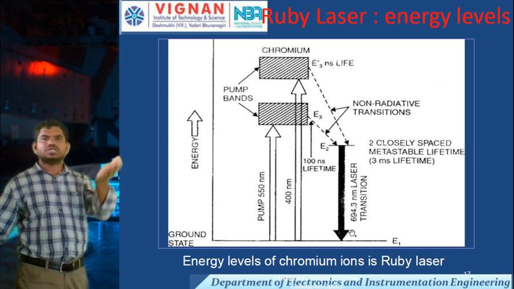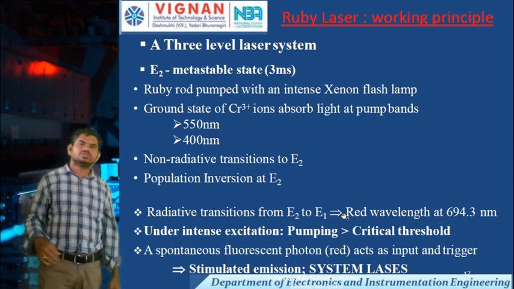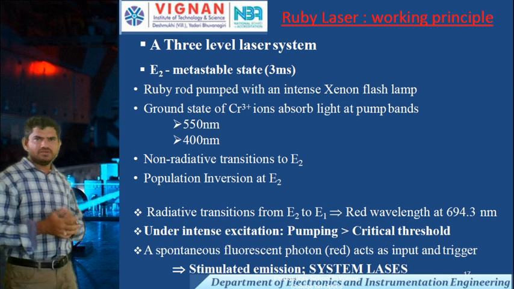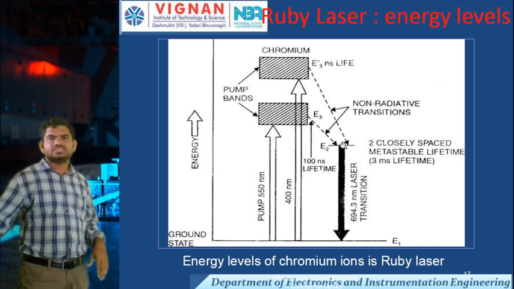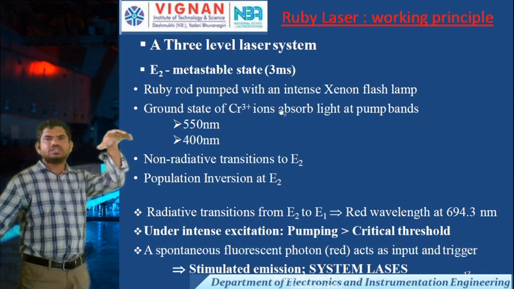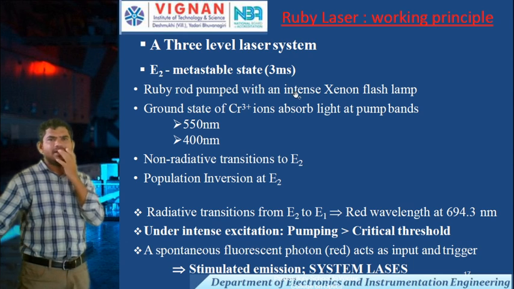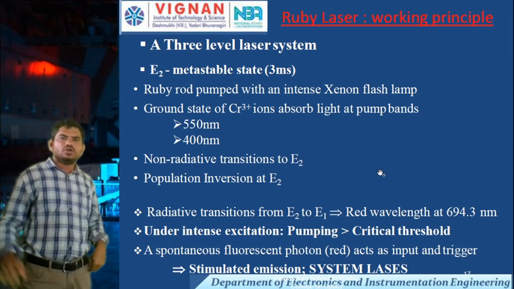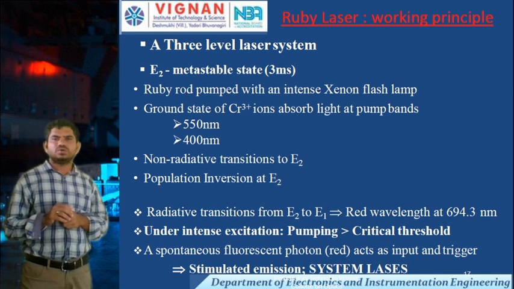This is the major operation of our ruby laser. It is a 3-level laser system, where E2 acts as the metastable state. In this metastable state, the atoms can stay up to 3 microseconds.